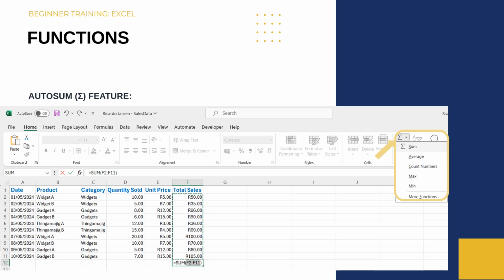AutoSum is a quick way to sum a range of values. Select cell F12, go to the Home tab and click the AutoSum button. Excel will automatically select the range to sum.